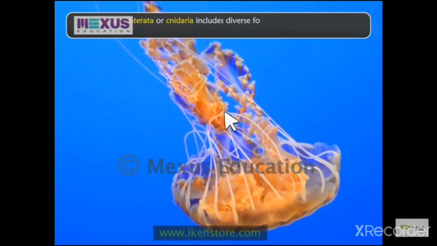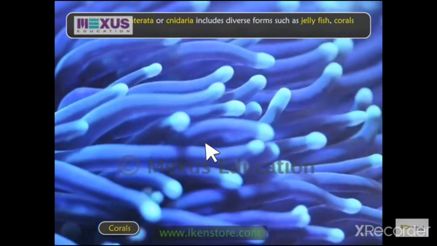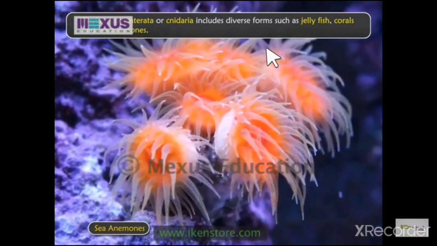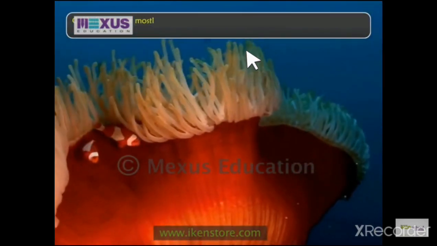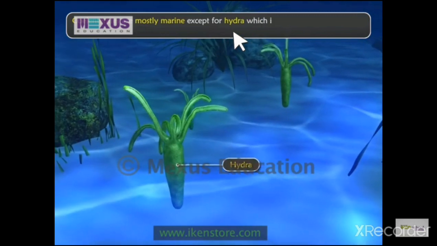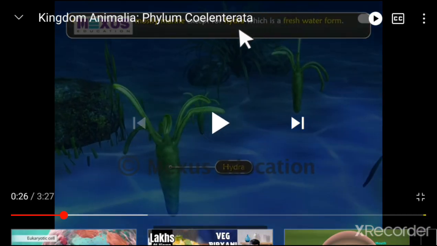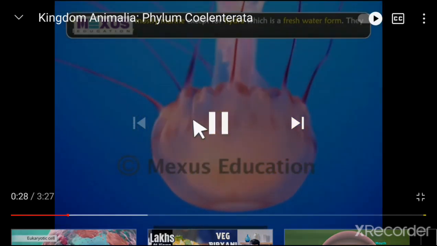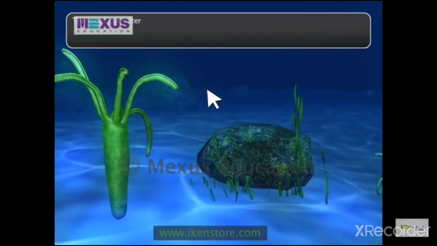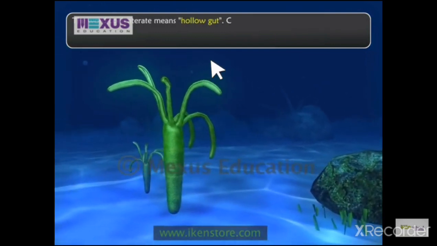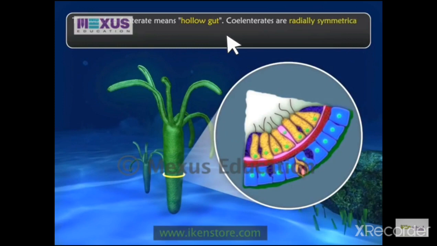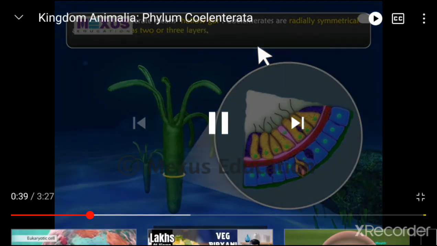This one, you know, is a jellyfish, right? Jellyfish and corals are the examples. You can see they are mostly marine except for hydra, right? Hydra, I am sure you have seen. Hydra is a freshwater form. Otherwise, all others are mostly marine. They are free swimming. And enteron, see, it means hollow gut. Also they are radially symmetrical.